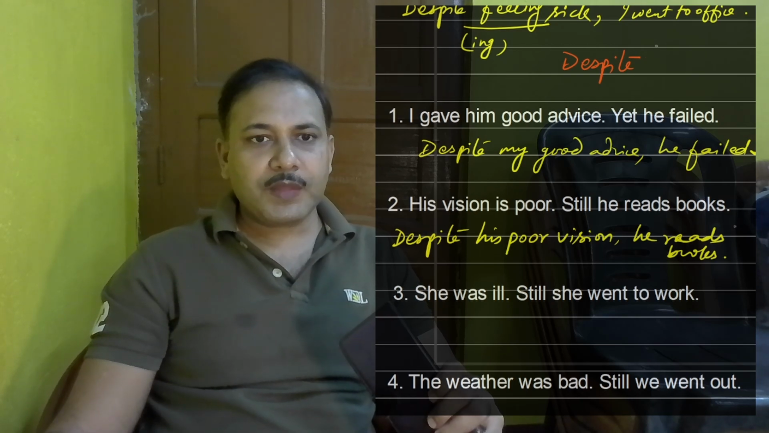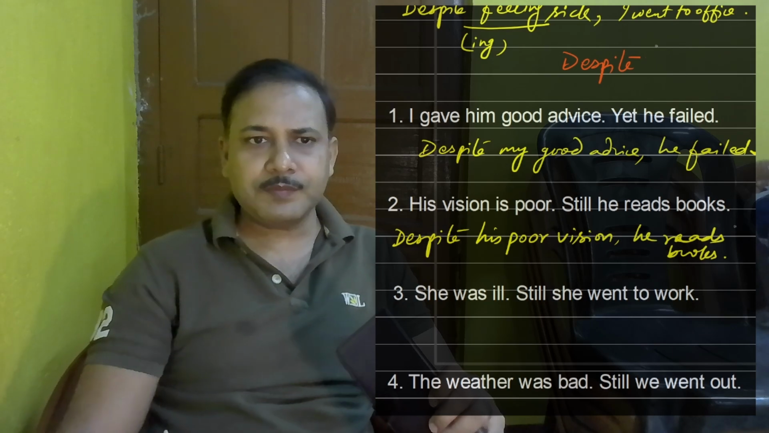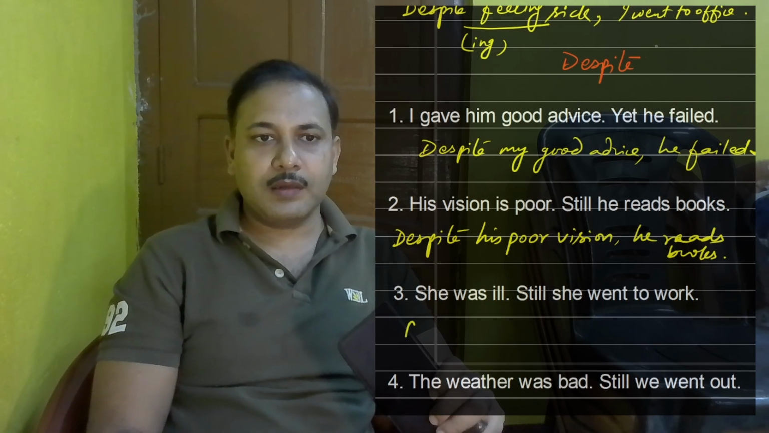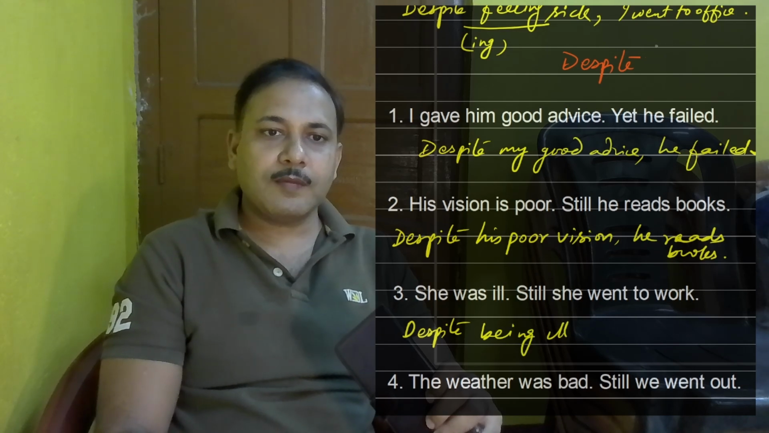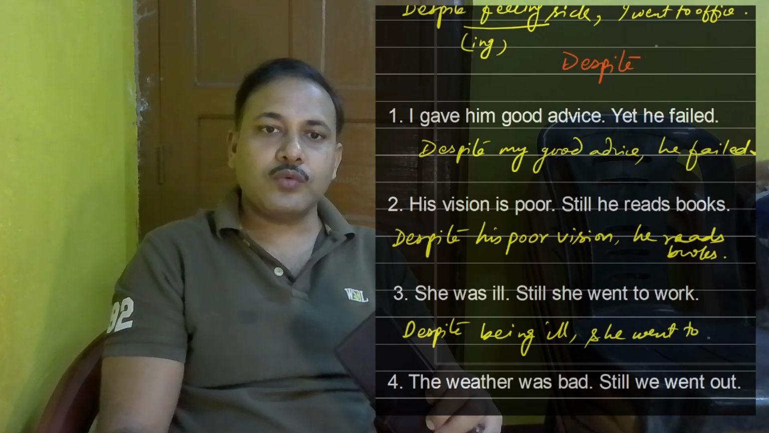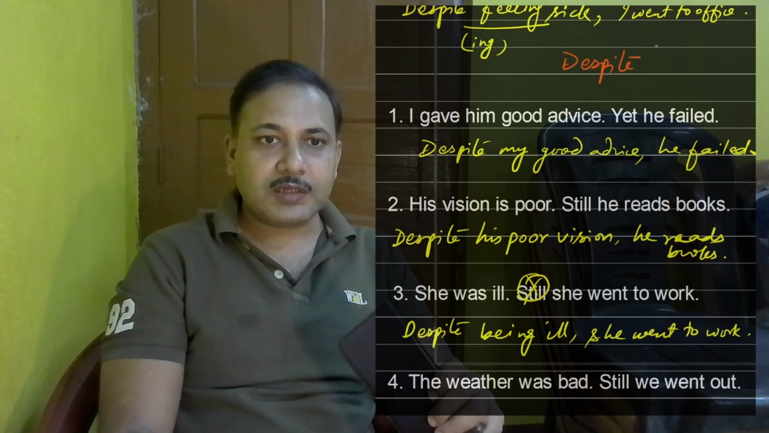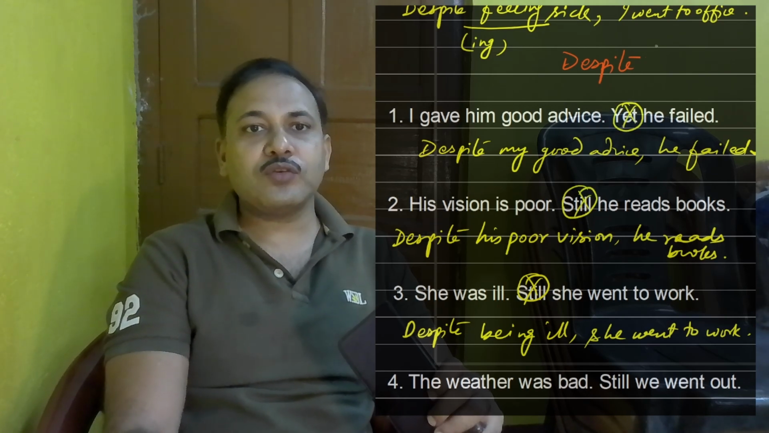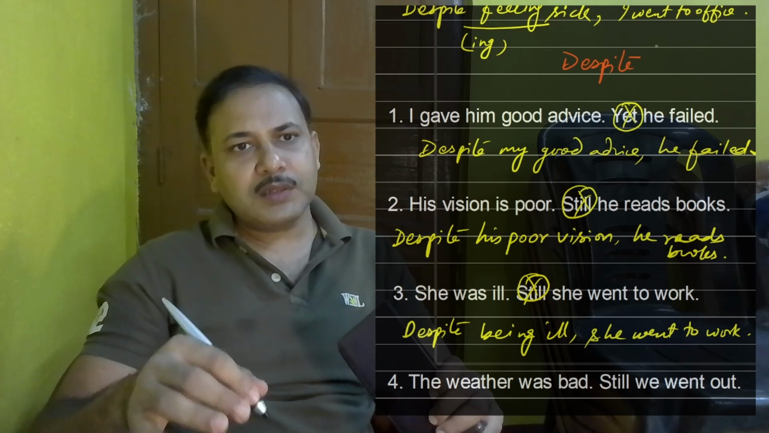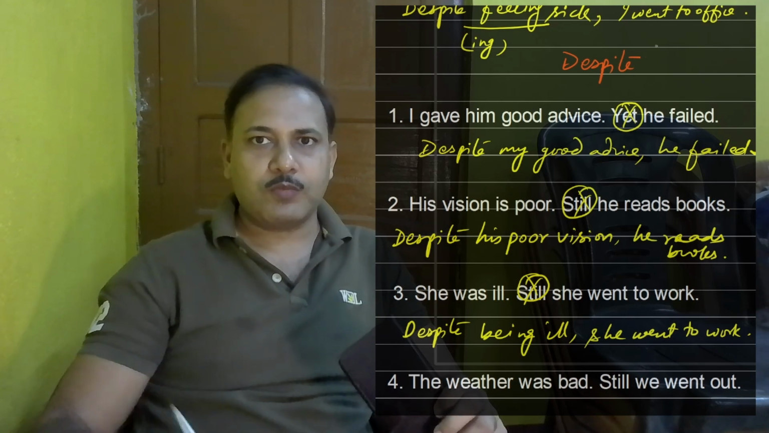She was ill. She went to work. Again, similar to our example, she was ill. So despite being ill, she went to work. We are actually omitting these connectors. We don't have to use them anymore. Still, yet. These words actually show that the sentences are opposite, and we have that despite. Despite itself is telling that the sentences are opposite.